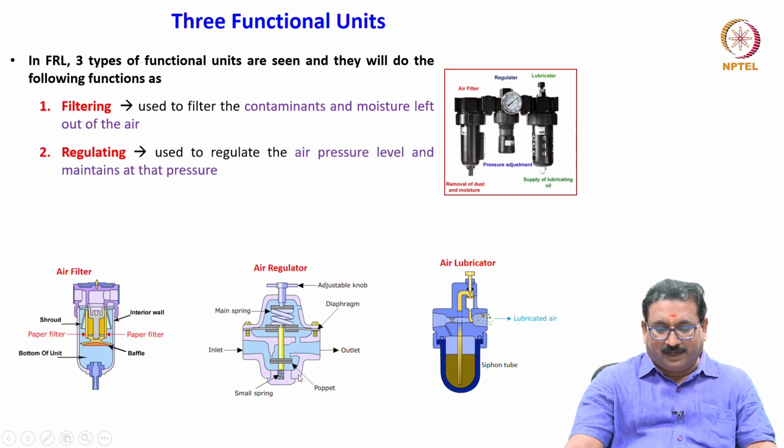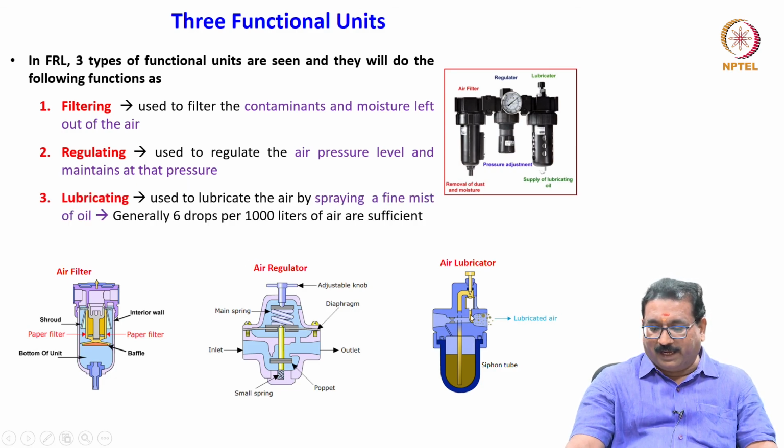Regulating: this is a regulator used to regulate the air pressure level and maintain that pressure. Air lubricator: it is used to lubricate the air by spraying a fine mist of oil, generally 6 drops per 1000 liters of air is more than enough.